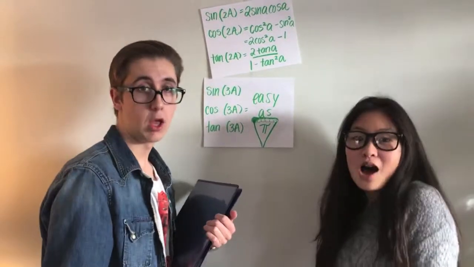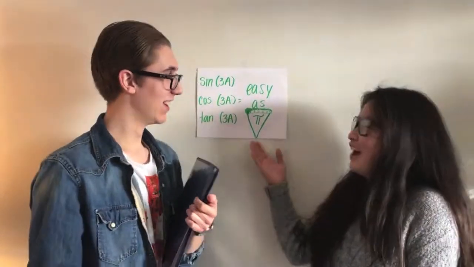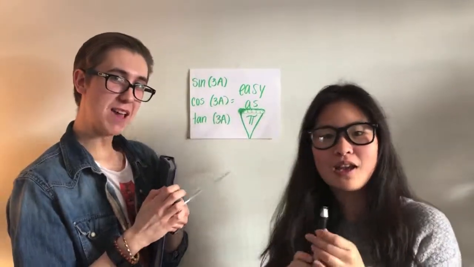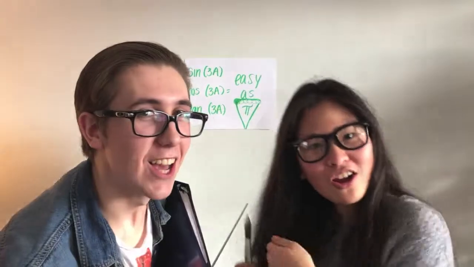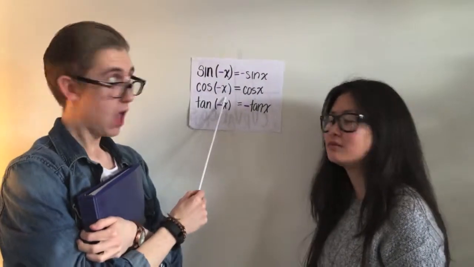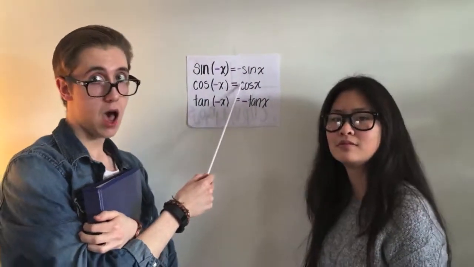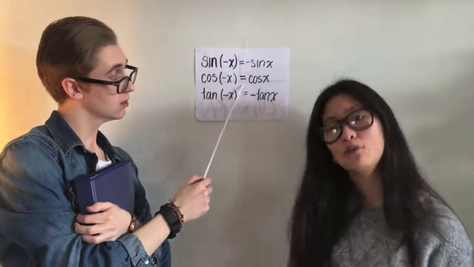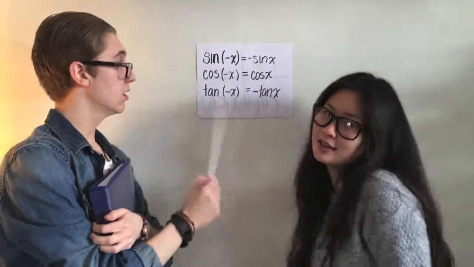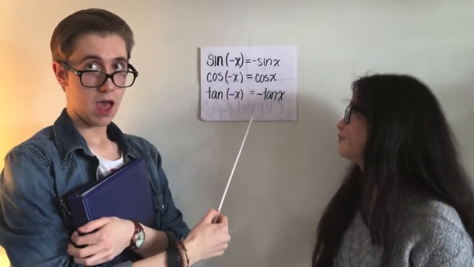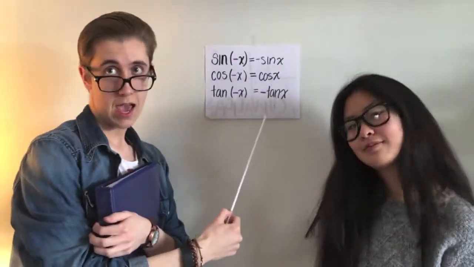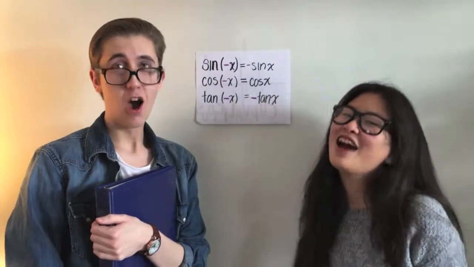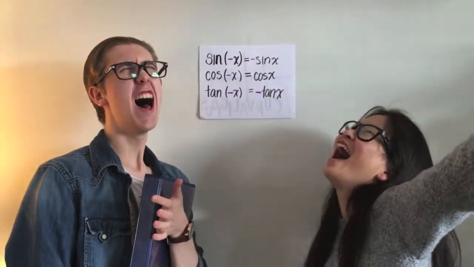Now we know about double angles. 3 and 4 are easy as pie. Time to write this trig test, baby. Not gonna fail. Sine negative x equals negative sine x. Cos negative x equals just cos x. Tan negative x equals negative tan x. That's because of even and odd functions.